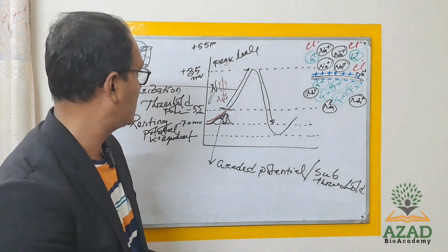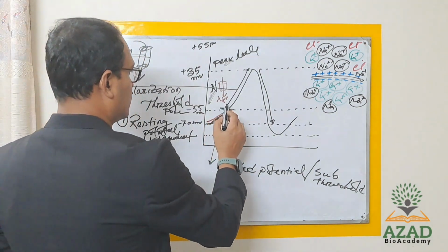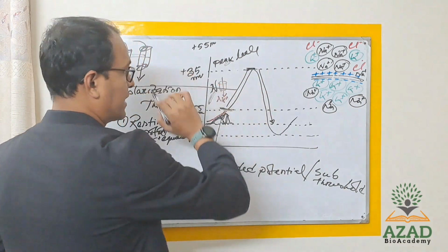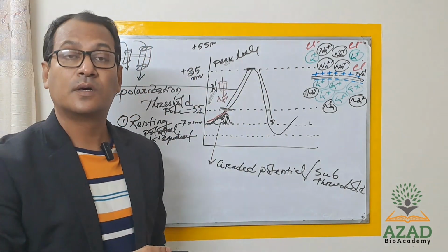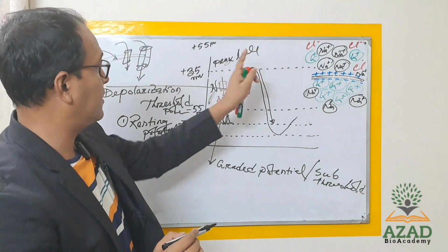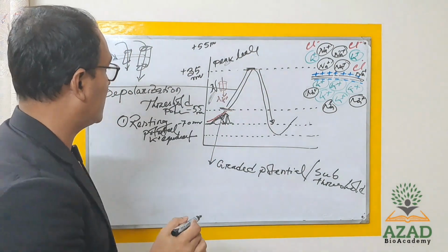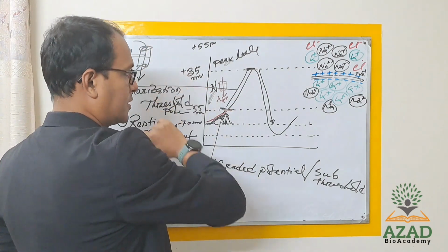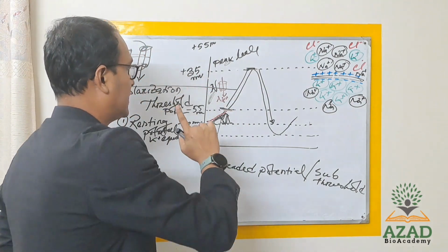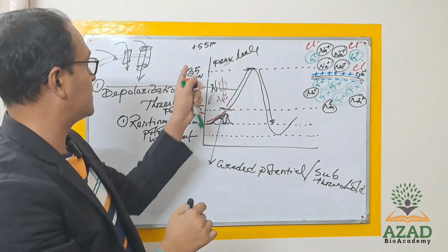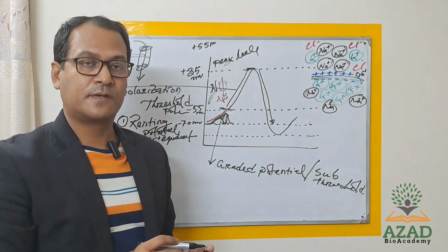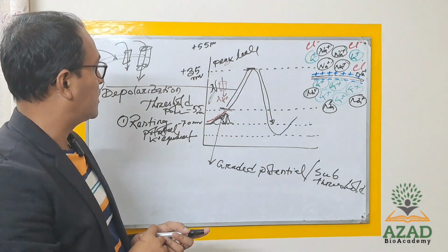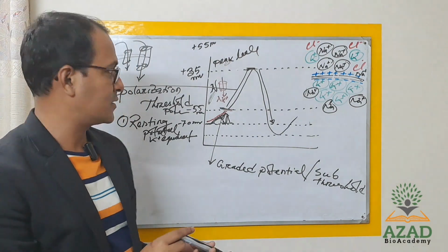That's it. And what will happen? It will reach the peak level, that means maximum positive potential. That is the peak point. It can be around 30 to 35 mV, and the maximum is plus 55 millivolts, which can be considered the sodium equilibrium potential.